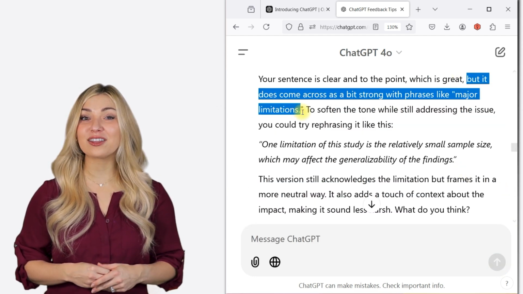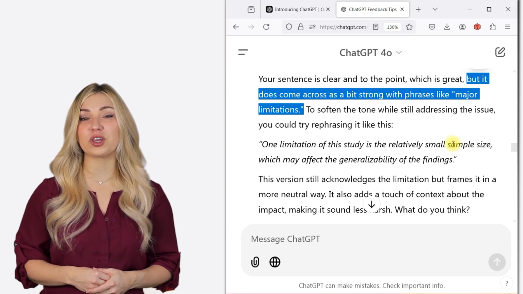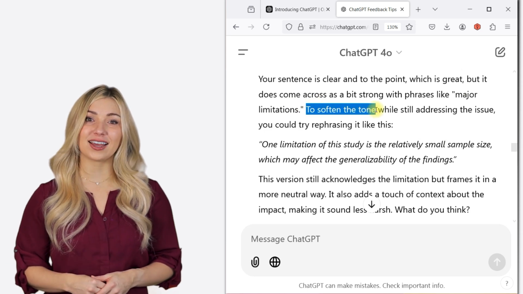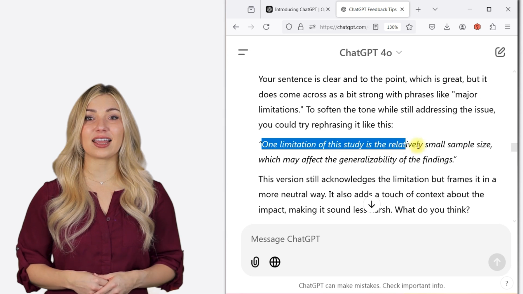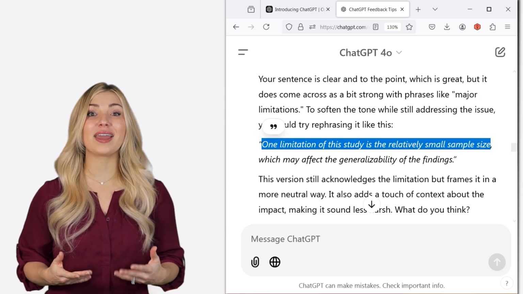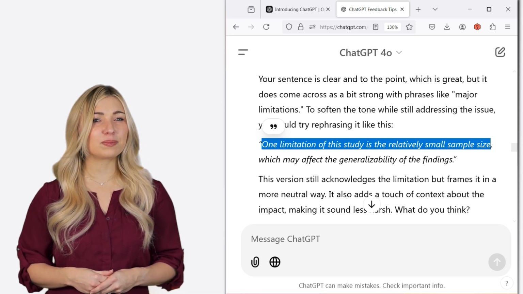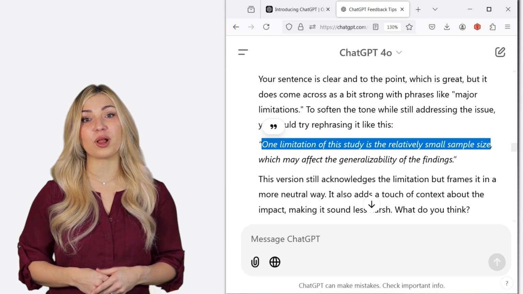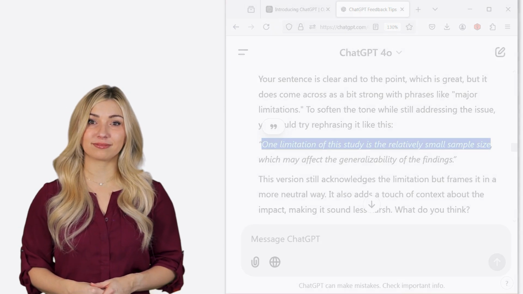ChatGPT thinks that using the phrase major limitation is too strong and is suggesting that we use a slightly softer phrase. It is suggesting that we say, one of the limitations of this study is the relatively small sample size, rather than saying one of the major limitations of the study is the small sample size. This makes the statement sound more neutral rather than negative, which I think is a great suggestion.